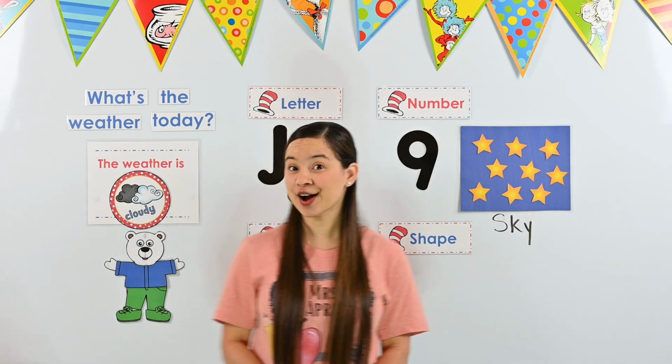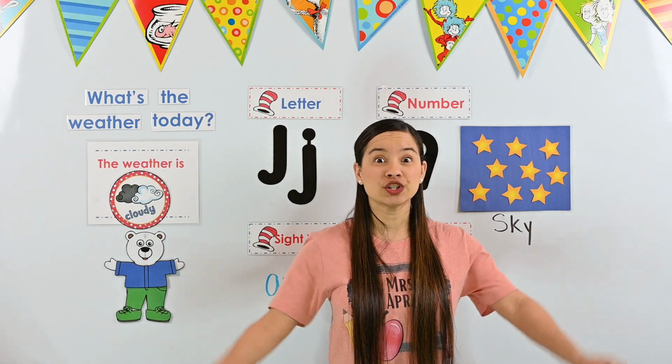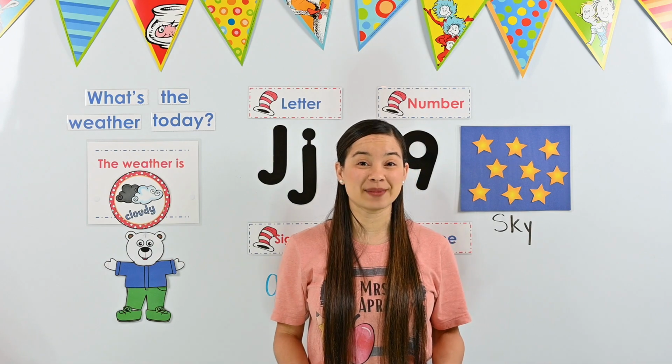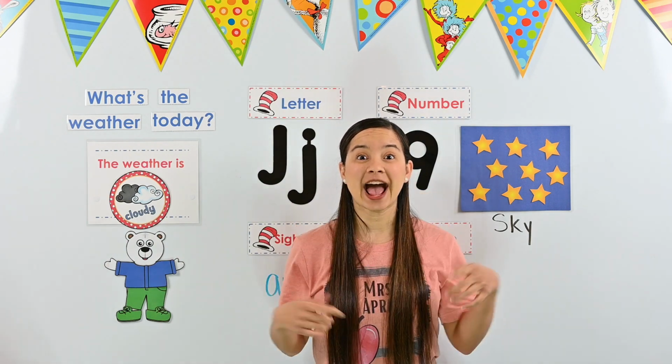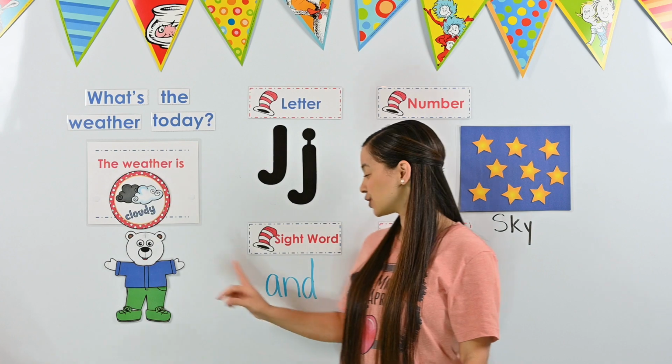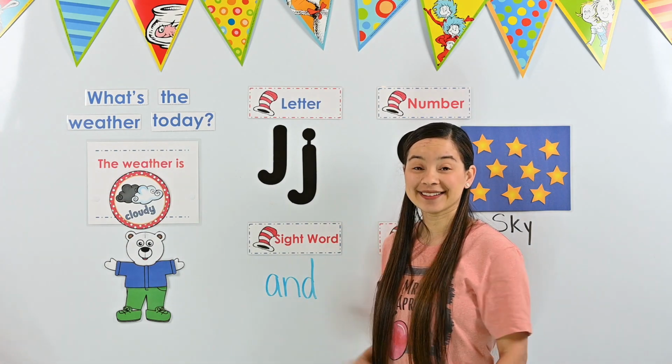And it's our sight word of the week. We're going to start reading words, but these words you have to know just by looking at them. We can't sound them out like our word of the day. We just have to look at it and know what it is. So, let me tell you what this week's sight word is. It's the word and. Can you say and?